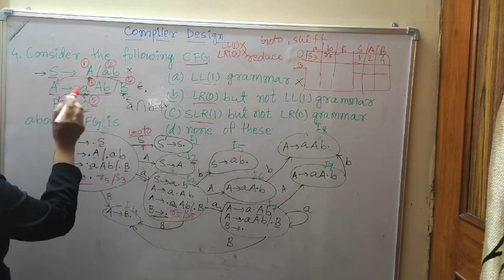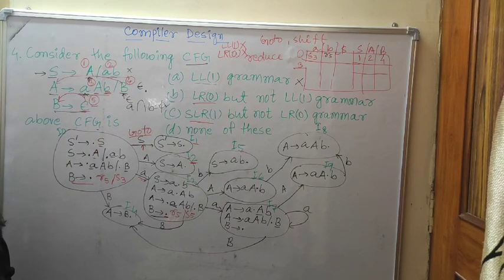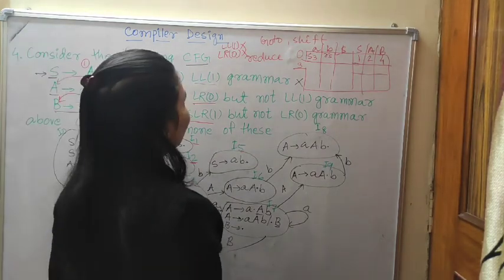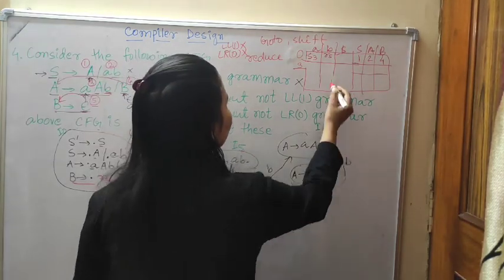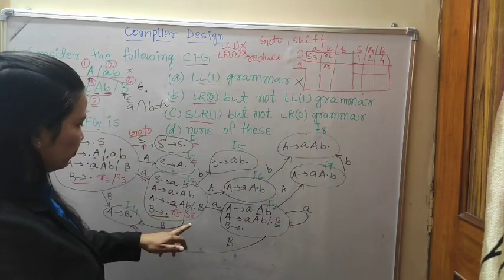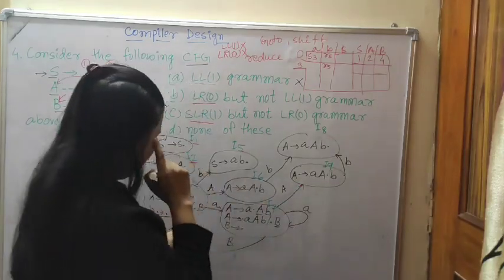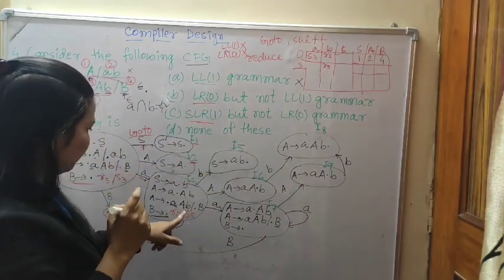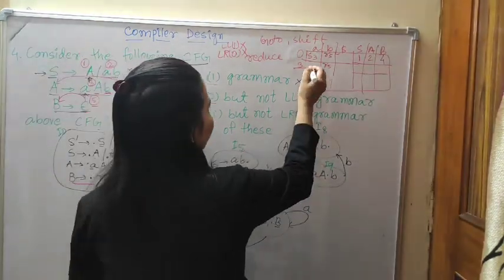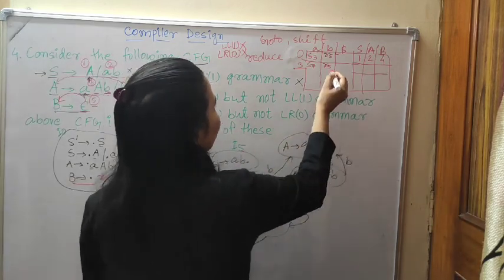So then follow up A. Where is follow up A? Follow up A is afterwards what is given? B is given. So then here also we will write it: follow up B, in the B places write R5. And shifting to shift 5, which one? A. So then write down shift A, 7. A is shifting to the 7th number statement. So then shift 7. B is shifting to the 5th number.